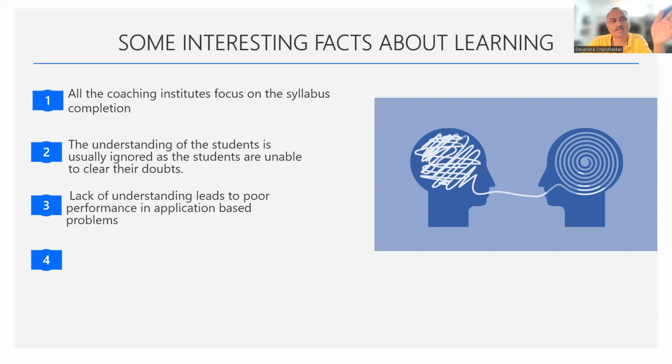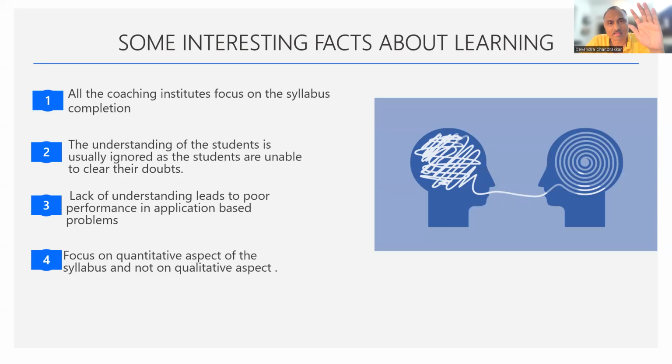Now, lack of understanding leads to poor performance in application-based problems. अगर समझ ही नहीं आएगा तो प्रॉब्लम कैसे सॉल्व करोगे? बहुत सिंपल है ये, right? Focus on the quantitative aspect of the syllabus and not on the qualitative aspect. For example, your syllabus might be complete. You might have completed 100% of the syllabus.